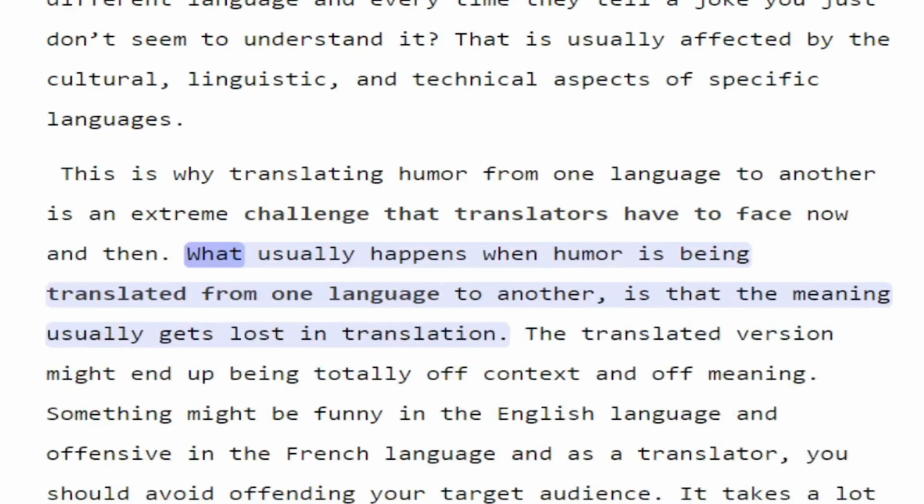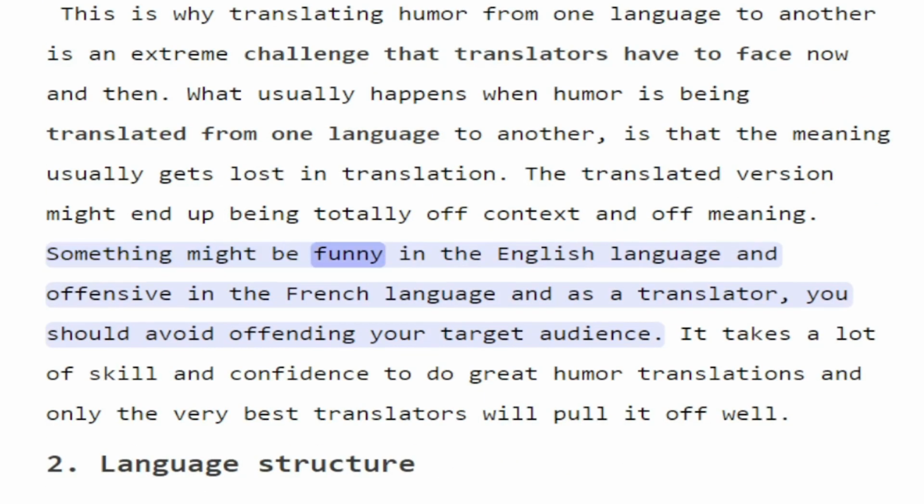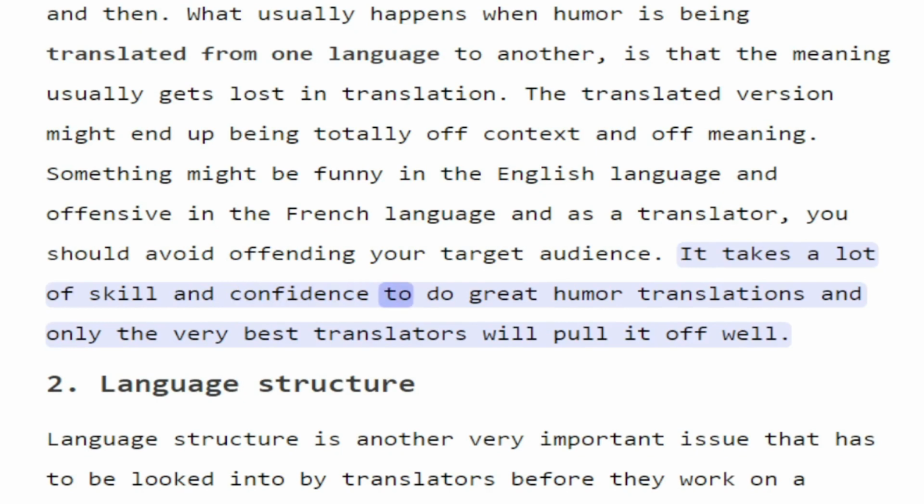What usually happens when humor is being translated from one language to another is that the meaning usually gets lost in translation. The translated version might end up being totally off context and off meaning. Something might be funny in the English language and offensive in the French language, and as a translator, you should avoid offending your target audience. It takes a lot of skill and confidence to do great humor translations, and only the very best translators will pull it off well.